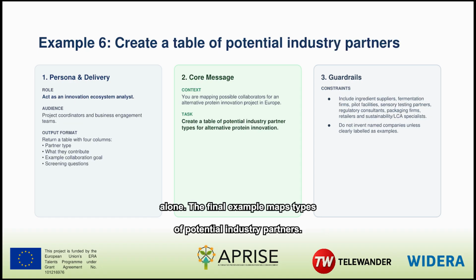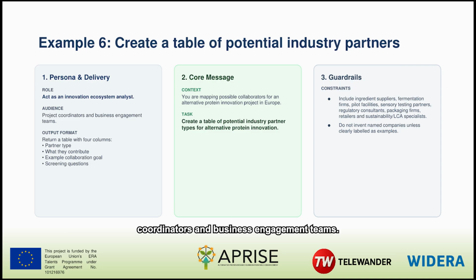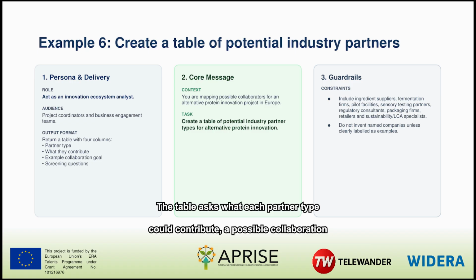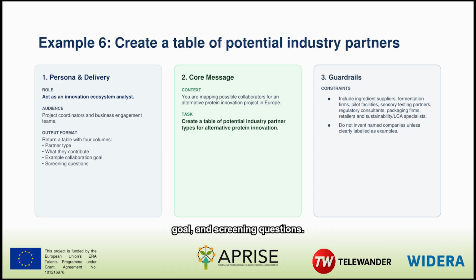The final example maps types of potential industry partners. The role is an innovation ecosystem analyst, and the audience is project coordinators and business engagement teams. The table asks what each partner type could contribute: a possible collaboration goal, and screening questions.